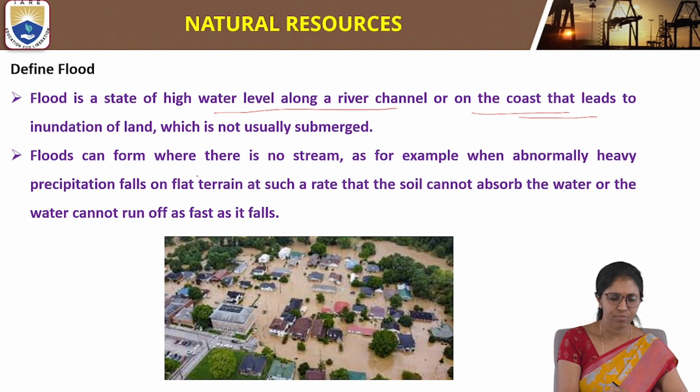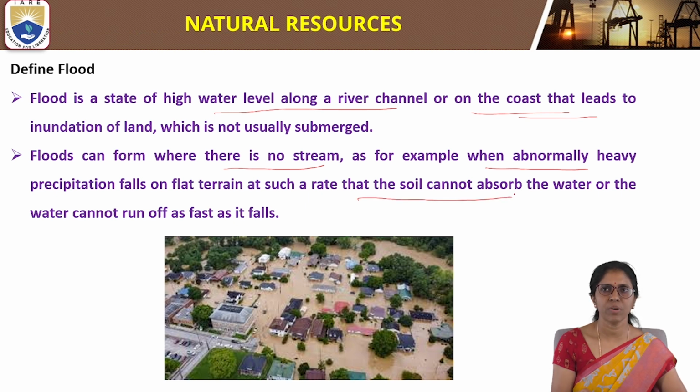Floods can form where there is no stream. For example, when abnormally heavy precipitation falls on flat terrain at such a rate that the soil cannot absorb the water, or the water cannot run off as fast as it falls.